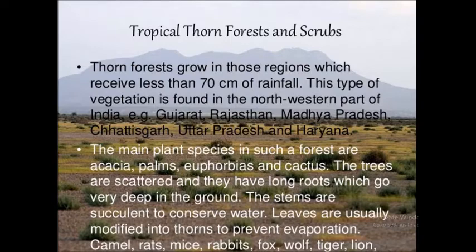Here the roots of the trees observed in this forest go deep under the ground because they try to absorb the water from the ground. The stems are stunted to conserve water. Leaves are mostly thick and small to minimize evaporation. This forest gives way to thorn forest and shrubs in the arid region. So this is another vegetation.